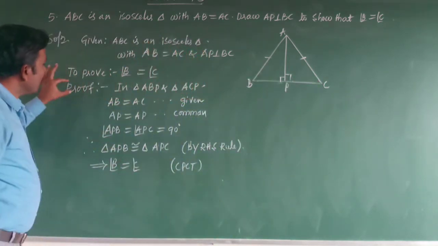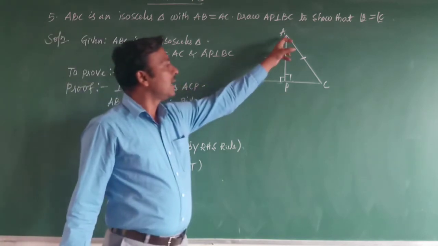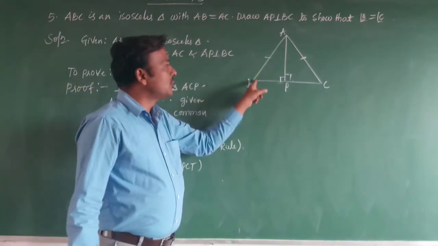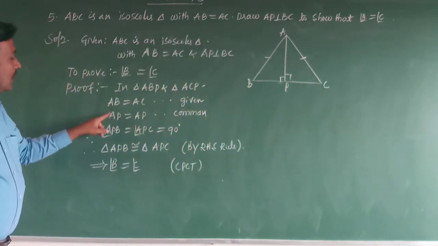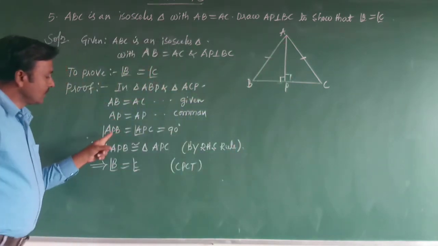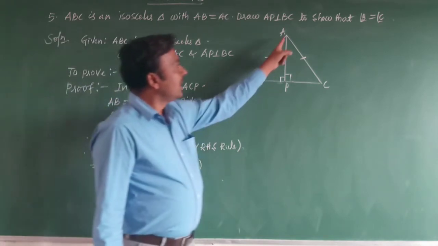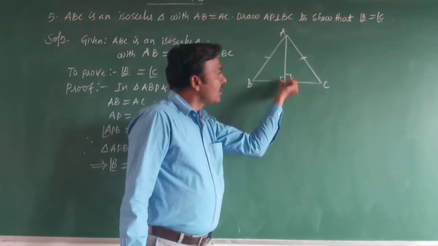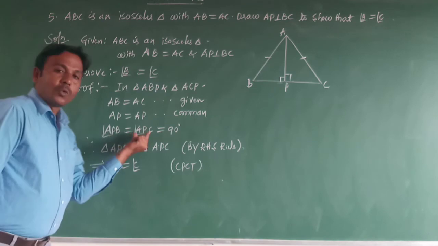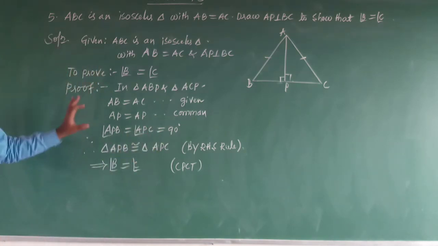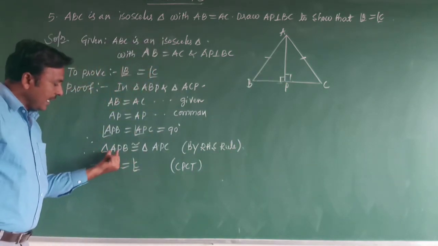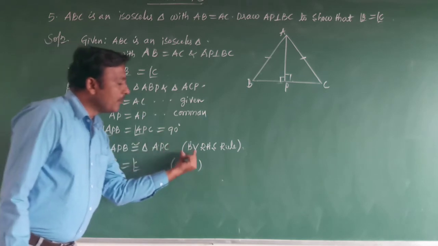We need to prove this. In triangle ABP and triangle ACP, AB is equal to AC, it is given. AP is common for these two triangles. And angle APB is equal to angle APC, because AP is perpendicular to BC, equal to 90 degrees. So angle APB is equal to angle APC, that is equal to 90 degrees. Therefore, these two triangles are congruent to each other by the RHS congruence rule. Therefore, triangle APB is congruent to triangle APC by the RHS rule.